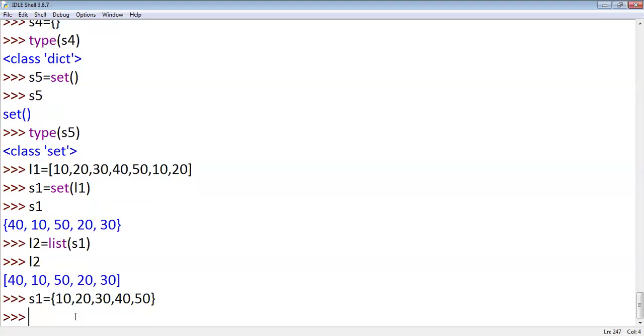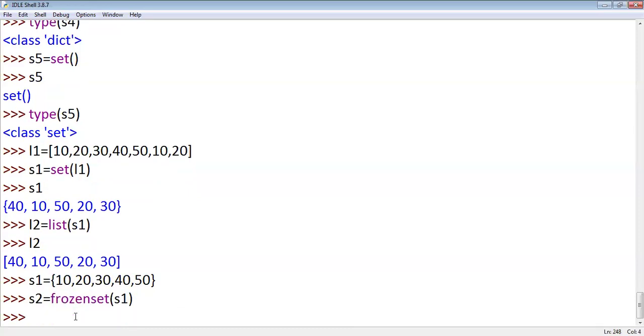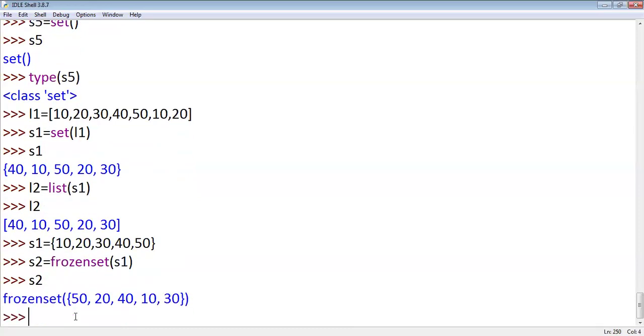S1 is a set. I want to create a frozen set. We have to use the function frozenset of S1. Then S2 is a frozen set. We can't make changes to S2. We can't add, we can't delete, we can't modify in a frozen set. Whereas in a set, we can add, we can modify, we can delete elements. This is the only difference between set and frozen set.